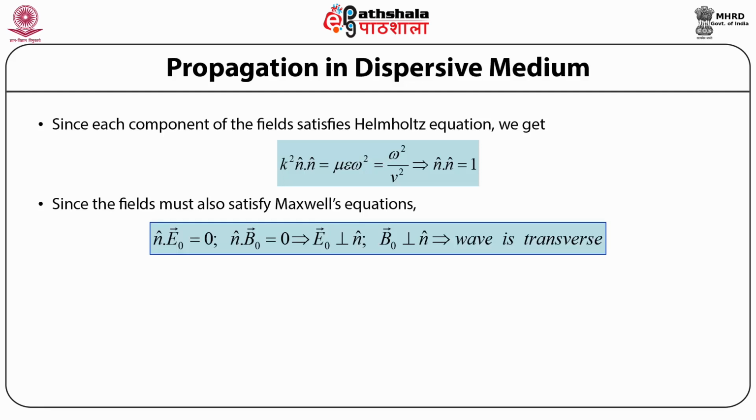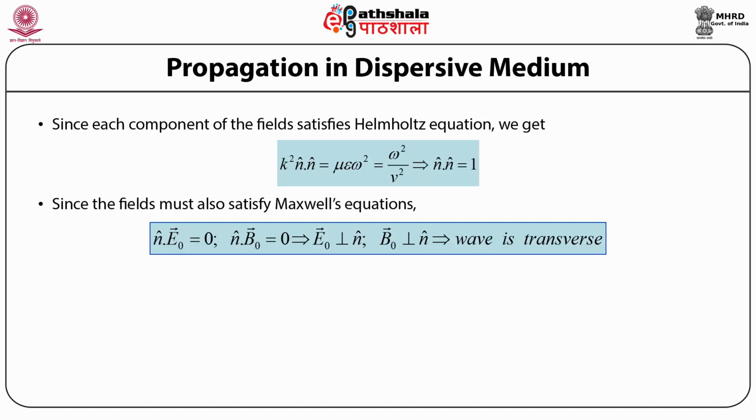Similarly, the amplitude of the magnetic field induction vector B naught is also perpendicular to the direction of propagation of the wave. So in other words, the comment that we can make about the nature of the wave is that the electromagnetic wave is transverse in nature.